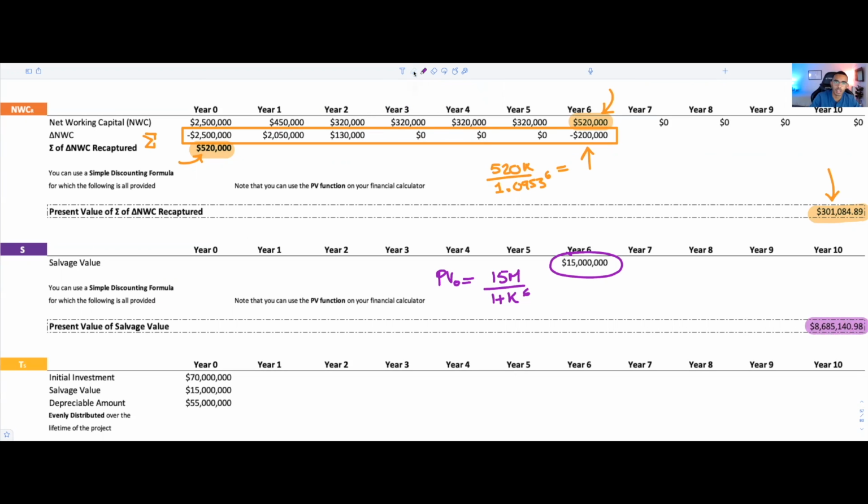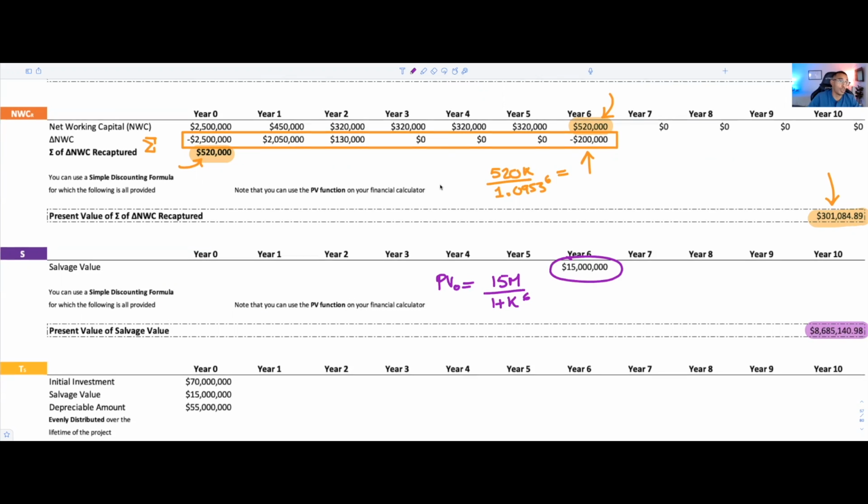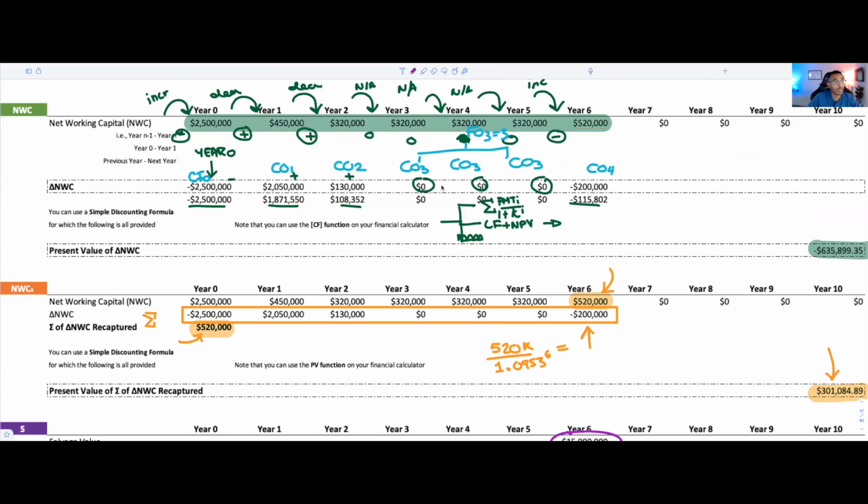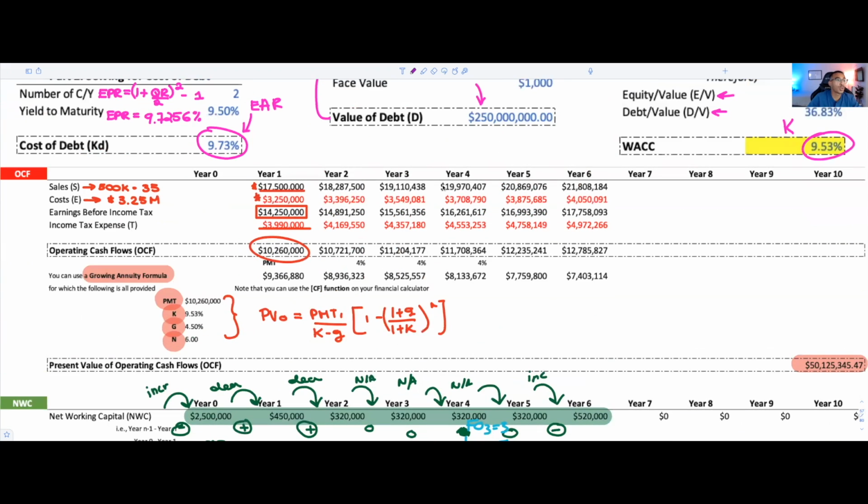Okay. At this point, you understand why we need to do that, because we're retrieving money. It's part of the value of the project, right? It's like students who buy a brand new super high-end MacBook for university classes. And then they're like, you know what, when I'm done university, when I'm done taking my engineering or software engineering courses or whatever the case may be, I'll sell it off.